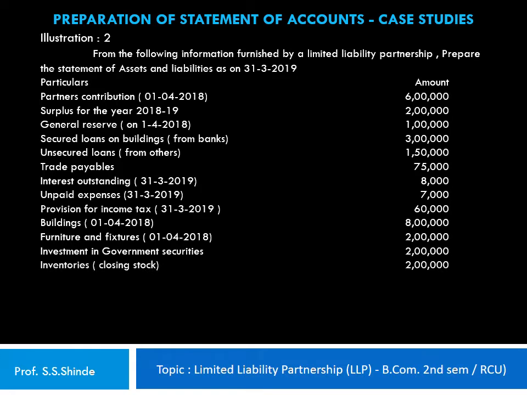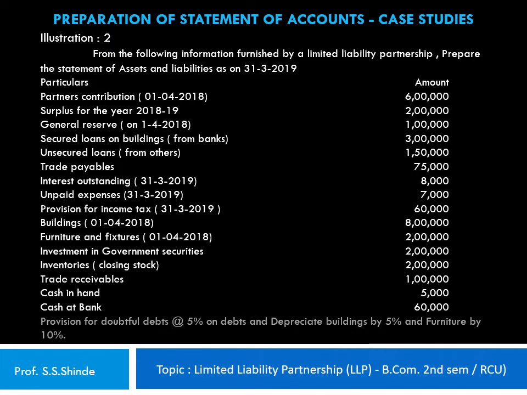Inventories, that is the closing stock, 2 lakh rupees. Trade receivables, rupees 1 lakh. Cash in hand, 5,000. Cash at bank, 60,000 rupees. We have to make a provision for doubtful debts at 5% on debts and depreciate building by 5% and furniture by 10%.